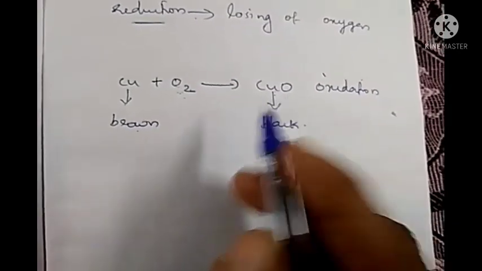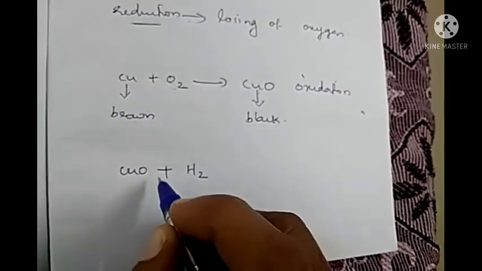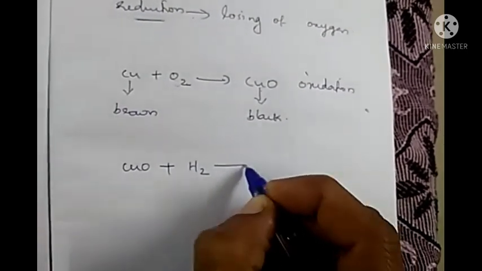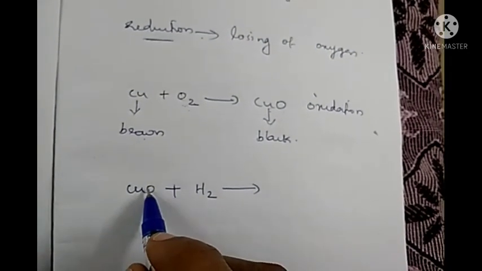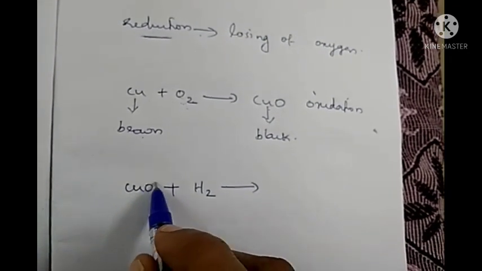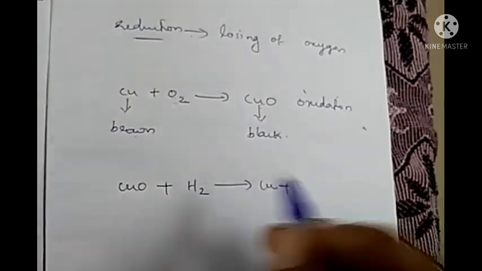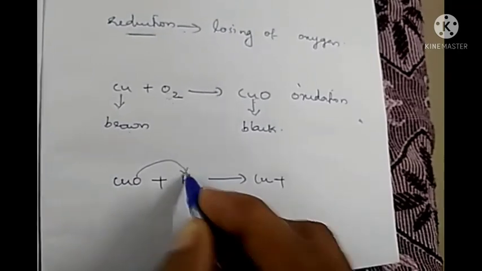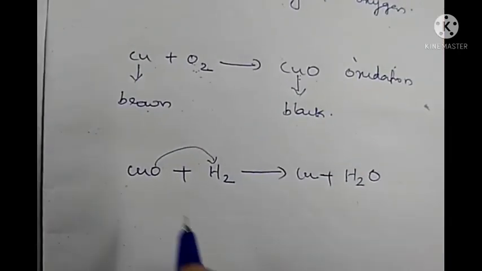Now this copper oxide we are taking and we are passing hydrogen gas through this black colored copper oxide. So what will happen? Copper oxide will lose this oxygen and change into copper. And that oxygen will combine with this hydrogen, and as a result we will get water.